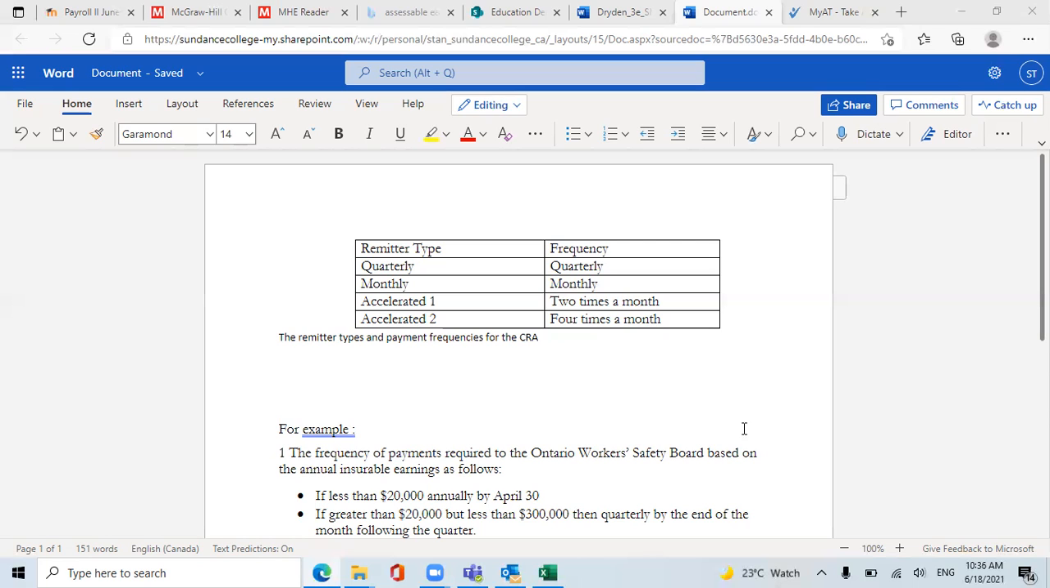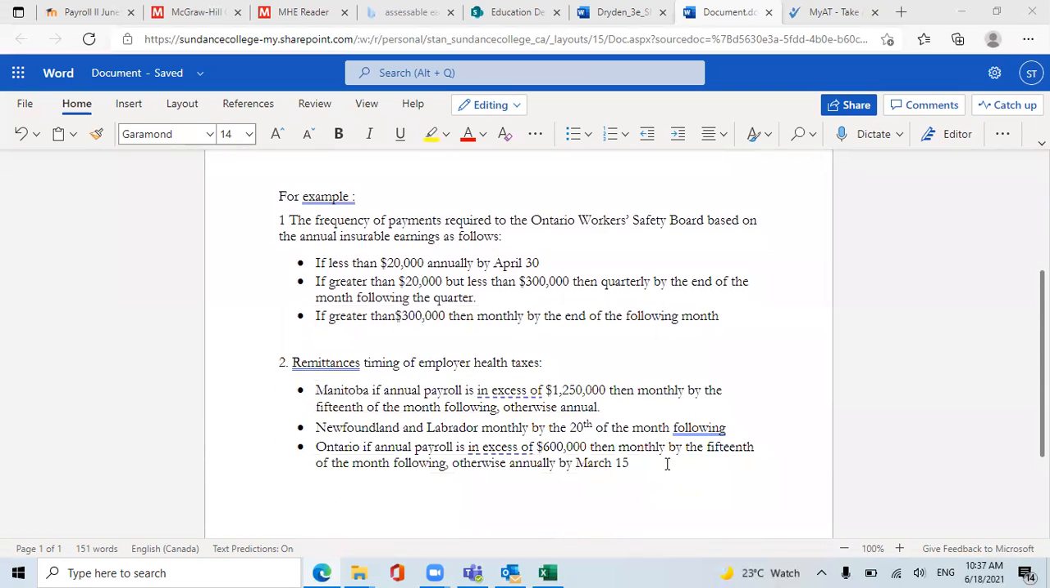So employee payments from the 1st to 7th days of the month, or 8th to 14th days of the month, 15th to 21st days of the month, 22nd to the last day of the month. Okay. Now we move on to, for example, the Ontario workplace safety board. What's the frequency of payment required based on annual insurable earnings? If the total insurable earnings are less than 20,000 annually, the due date is by April 30th, okay?